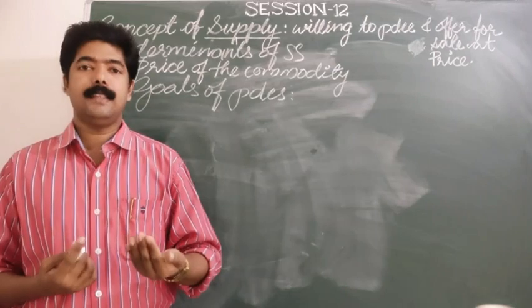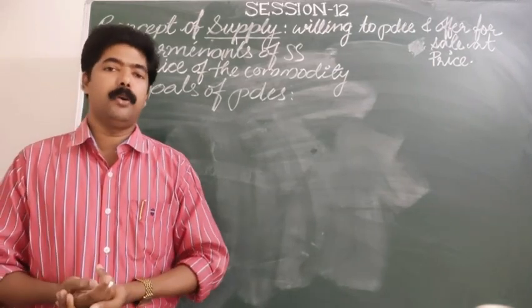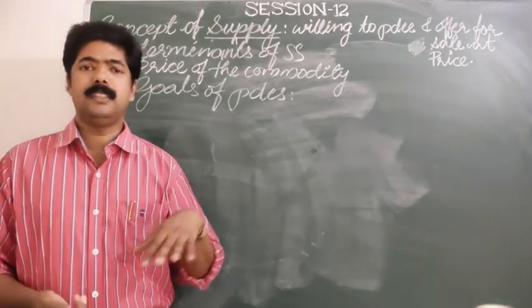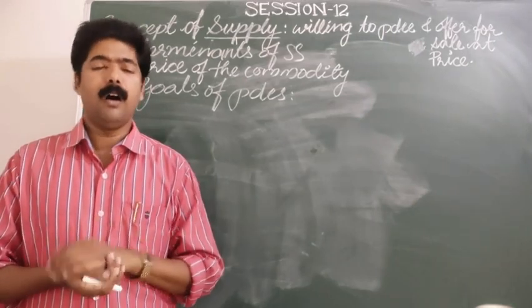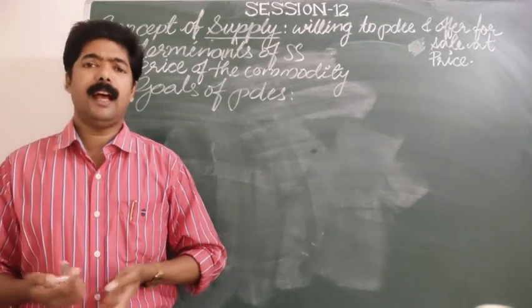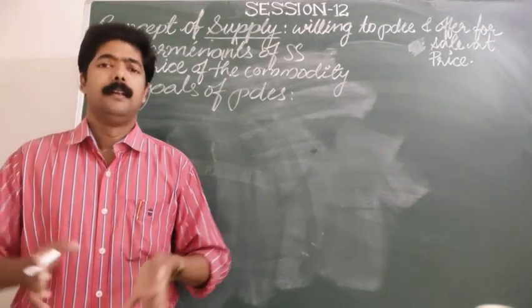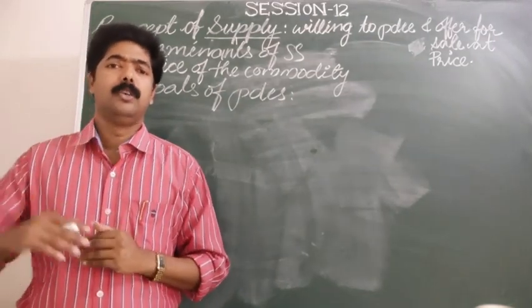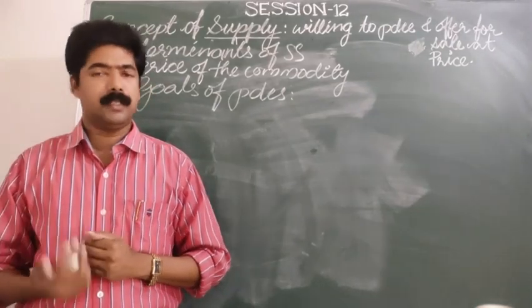In general, in order to maximize the profit, a producer must reduce the cost of production, or he has to find certain methods or approaches to increase the sale of those commodities.